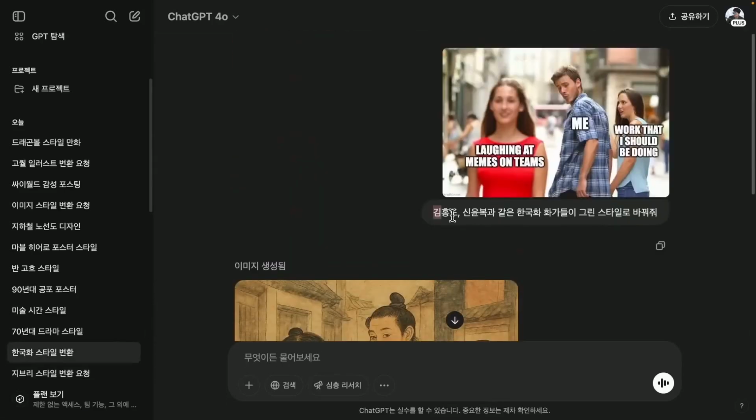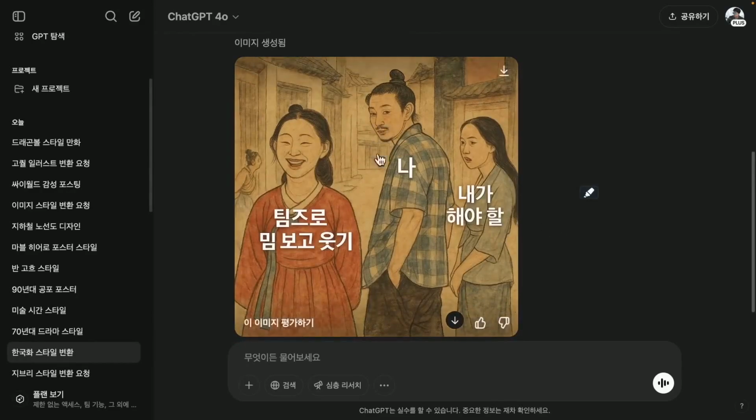When I requested it to convert this into the style of traditional Korean painters like Kim Hong-do and Shin Yun-bok, it truly transformed the image into a Korean painting style, even making the individuals appear more Korean. It also changed the text to Hangul.